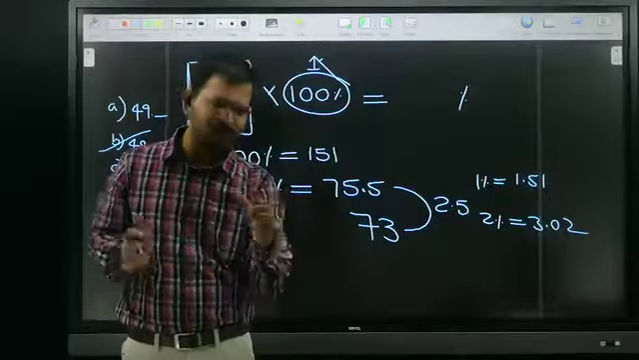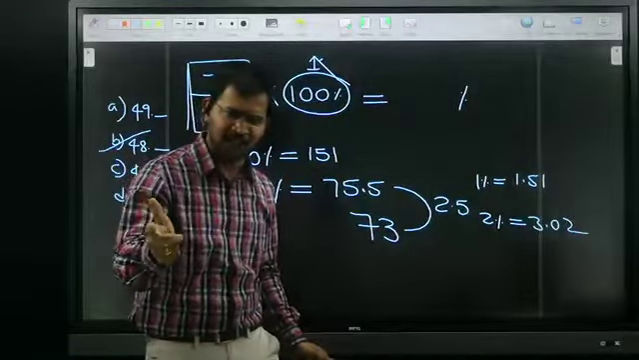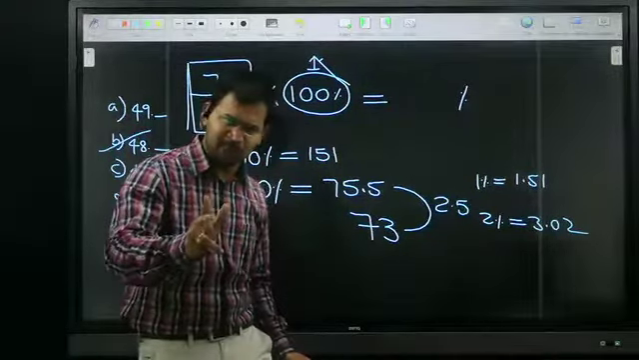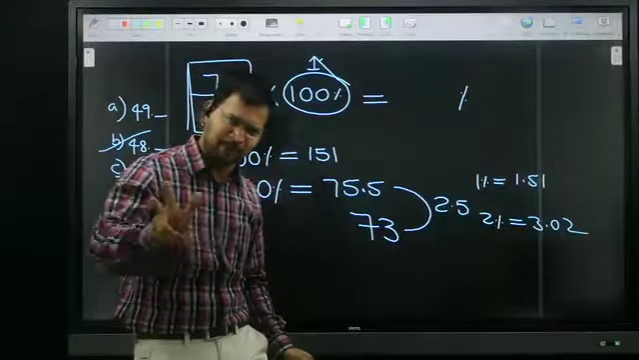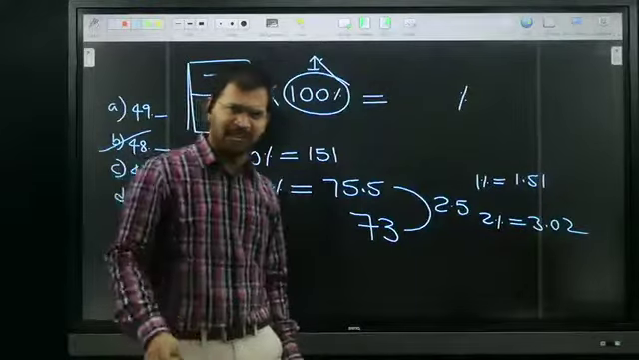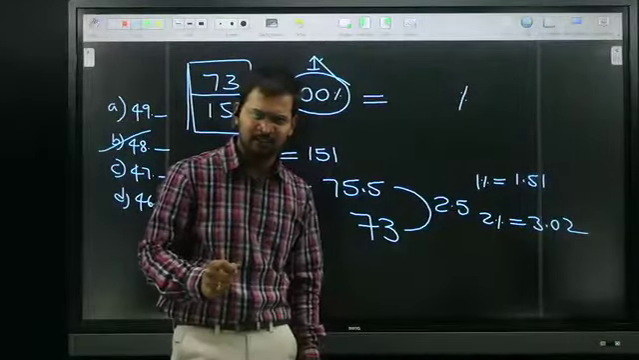73 by 151, 50% is 75.5. I need 73 only. I got 2.5 extra, 1% is 1.51, 2% is 3.02. So I need to subtract more than 1%, less than 2%. That is nothing but 1 point something from 50. That is nothing but 48 point something. Within seconds, we are going to attack directly, without using pen and paper.